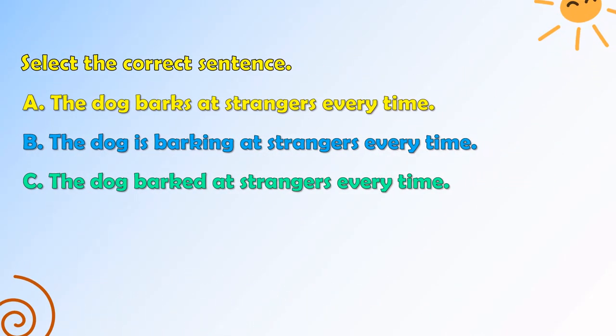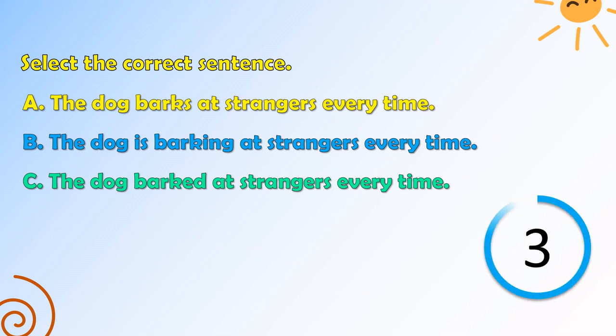Select the correct sentence. The dog barks at strangers every time. The dog is barking at strangers every time. The dog barked at strangers every time. The correct answer is the dog barks at strangers every time.